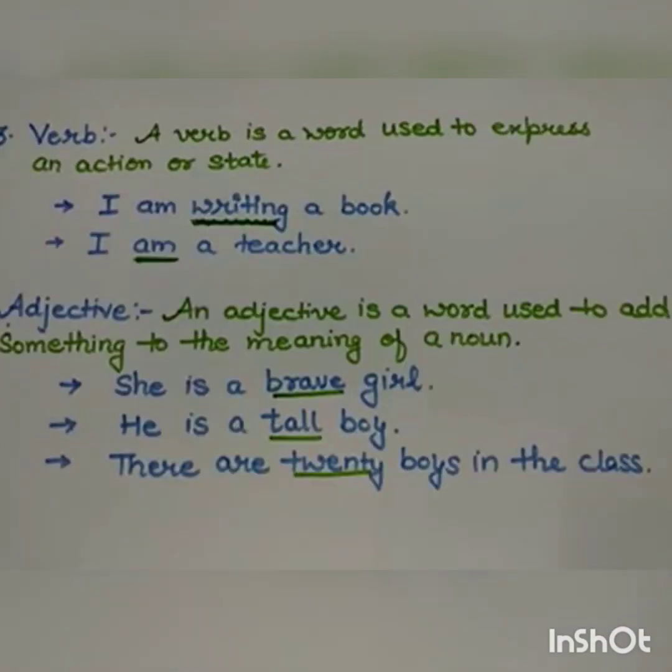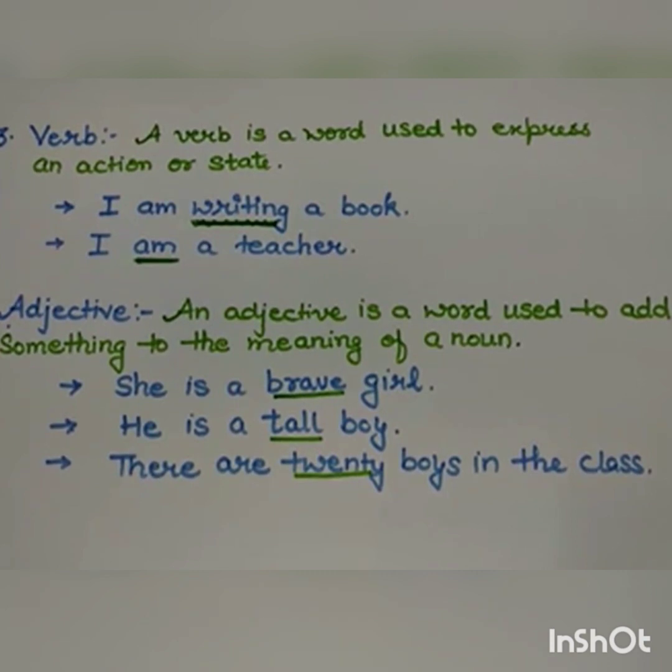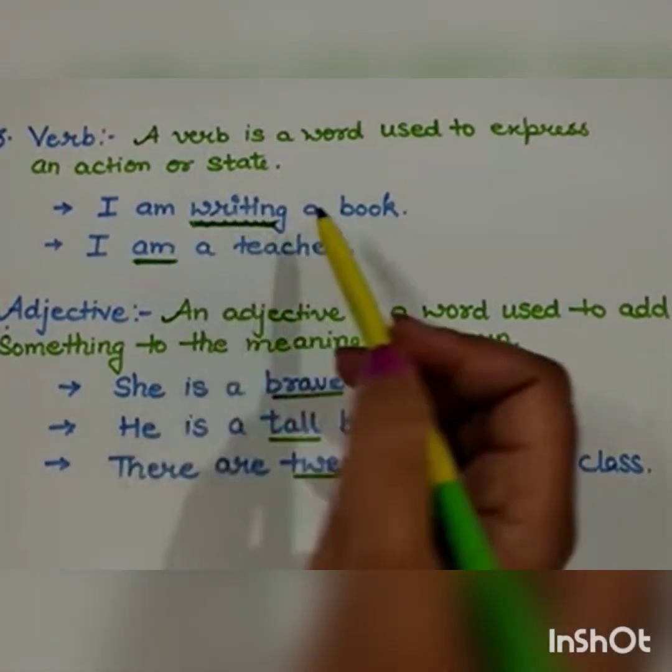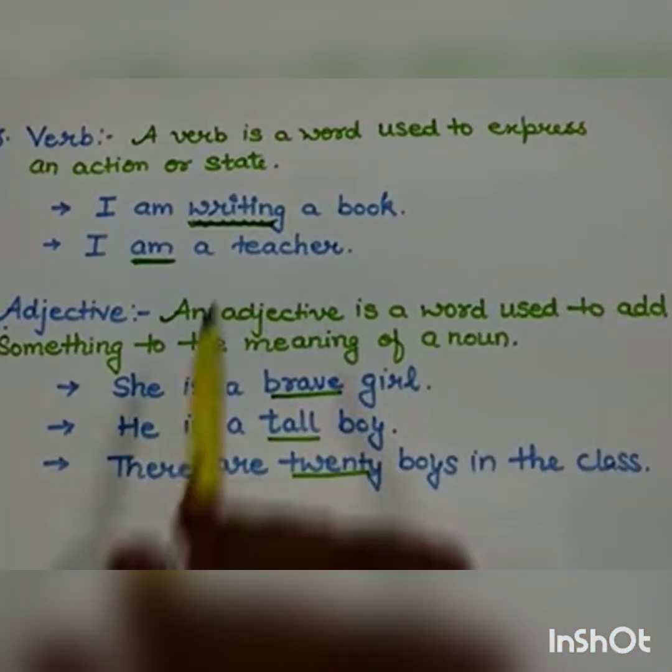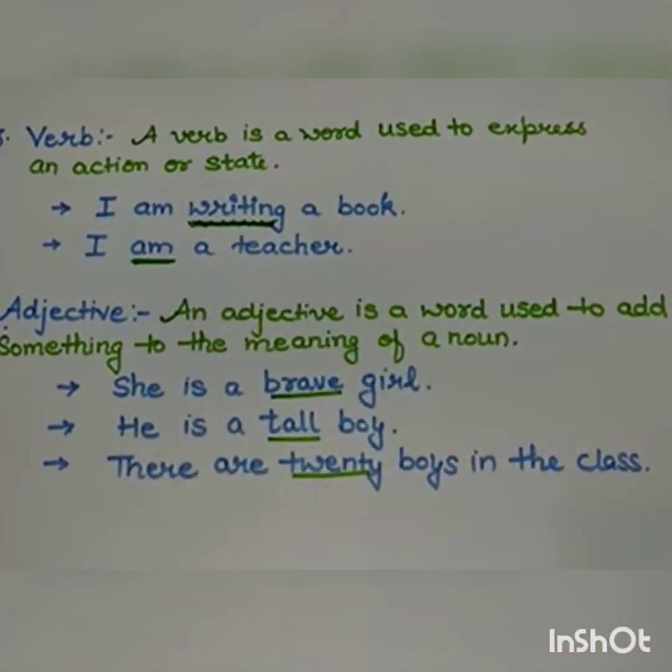Coming to the next one, verb. Verb is a word used to express an action or state. Actually, verbs are the most important parts of speech, because there can be no sentence without a verb. You can see examples here. I am writing a book. Now, writing is an action, so I have underlined writing. Next sentence is I am a teacher.